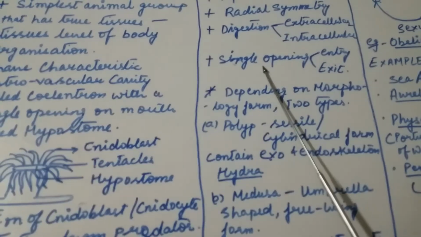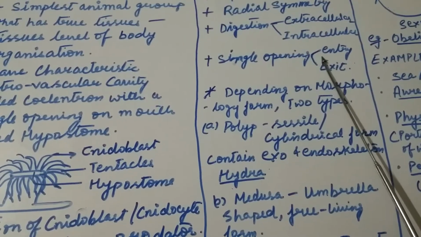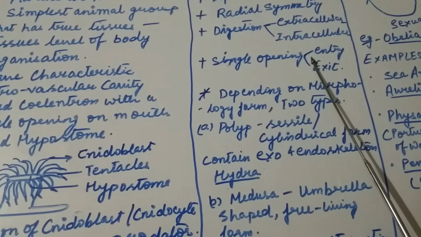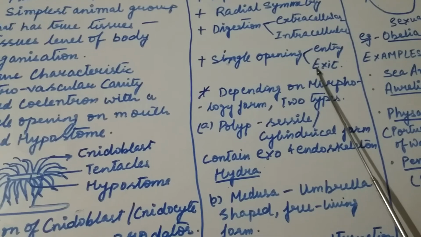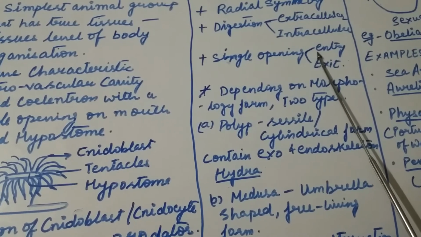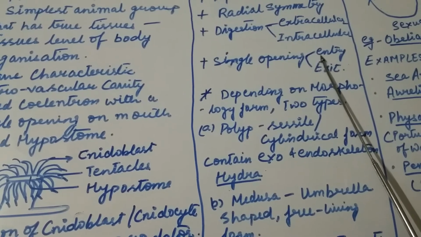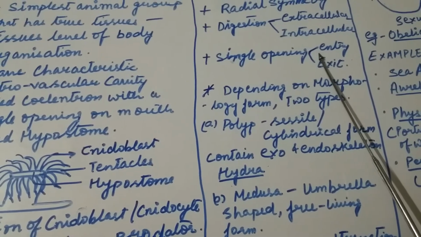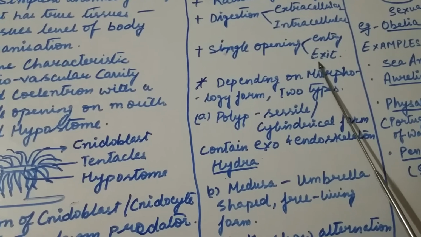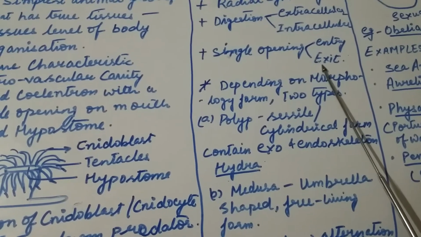With this single opening, they handle the entry and exit of products. Through the same opening the food enters, and through that opening only the waste is expelled from the body of coelenterates.